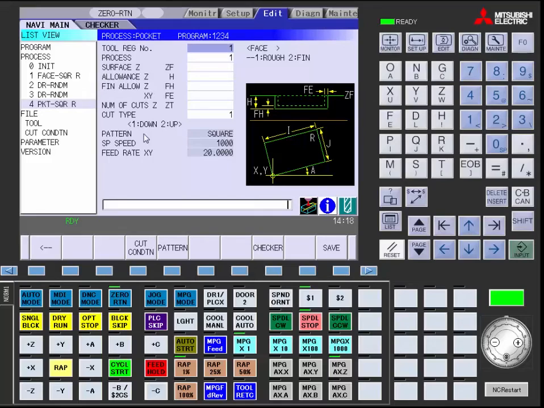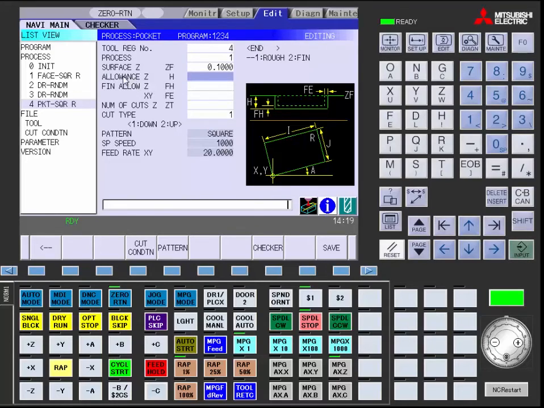This will bring you to your pocket parameters. Again, we will change the tool registration to 4 for your end mill. Going to do a rough process. Our ZF to be away from the part again is 0.1. And input.